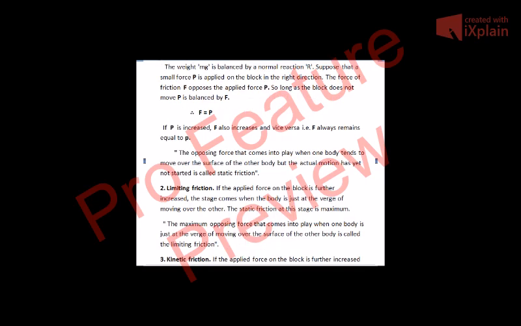So the weight mg is the weight of the body which acts downwards, a force which tries to bring it down to the surface of the earth. But the table does not allow it to come down. There must be another force which balances it, and this mg is balanced by the normal reaction R. We are on the surface of the earth.